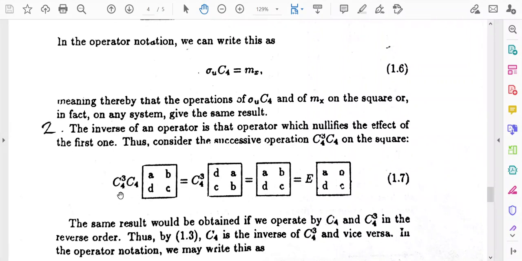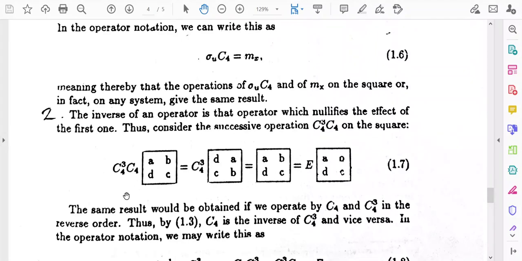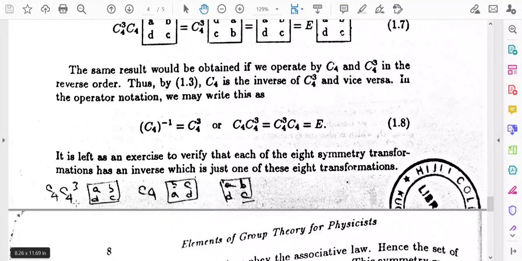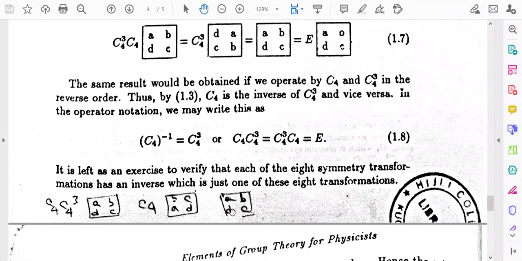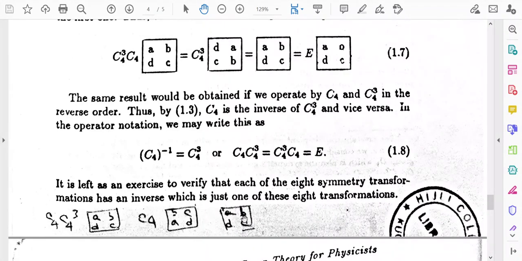So if you operate C4 and C4 cubed successively, at first C4 will operate, then C4 cubed will operate, the product of C4 cubed and C4 is equal to the identity operation. And if they are operated in reverse order, that is at first C4 cubed is operated, next C4 is operated, then the matter is the same. Here I have shown that if we write C4 first, then C4 cubed, it means at first C4 cubed will operate on ABCD, next C4 will operate on this, and ultimately we will obtain the same identity pattern.